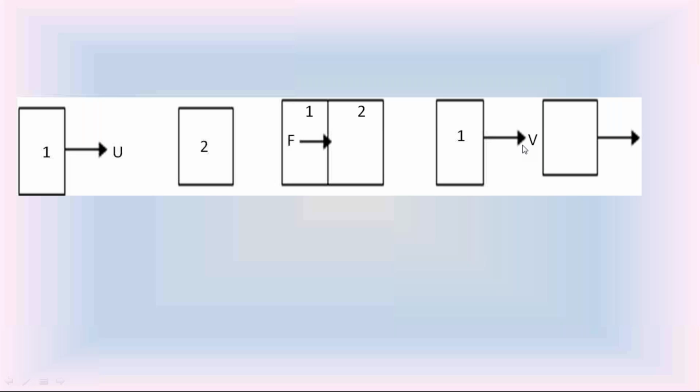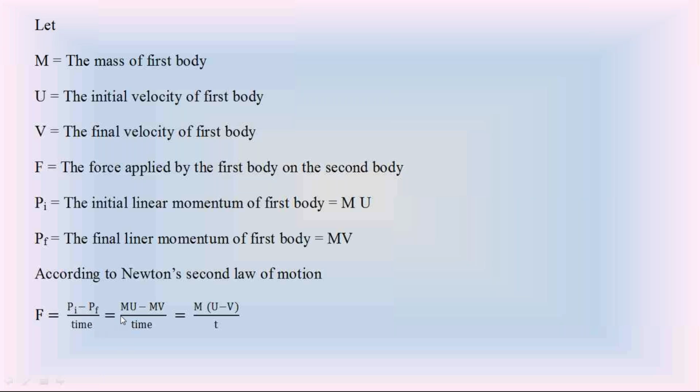The rate of change of linear momentum is mu minus mv divided by time, and that is equal to force F according to Newton's second law. So F is equal to mu, the initial linear momentum, minus mv divided by time, that is m into (u minus v) by t. m by t is called the mass per second.